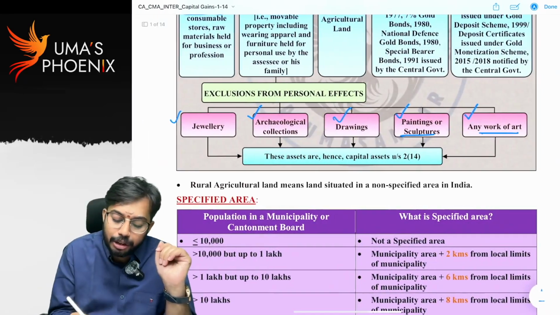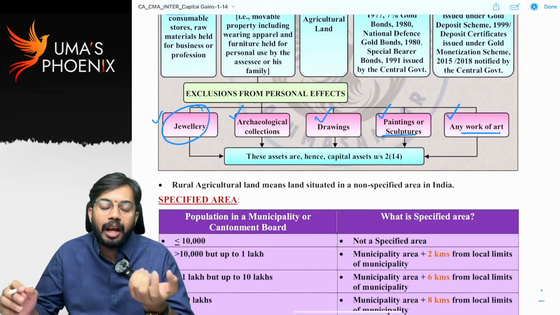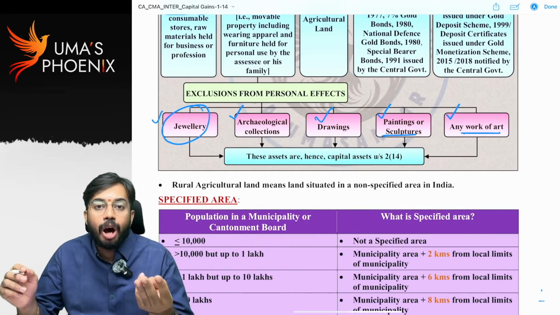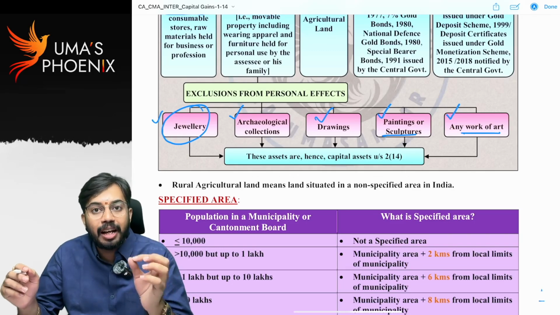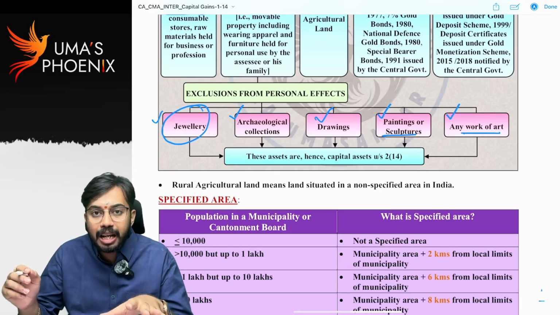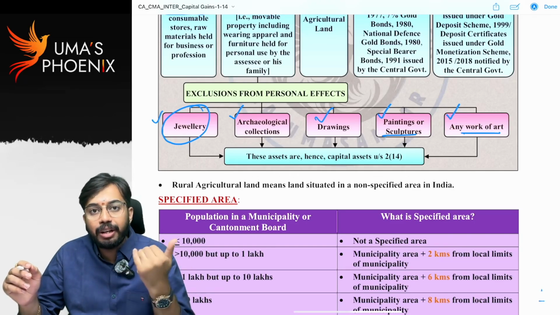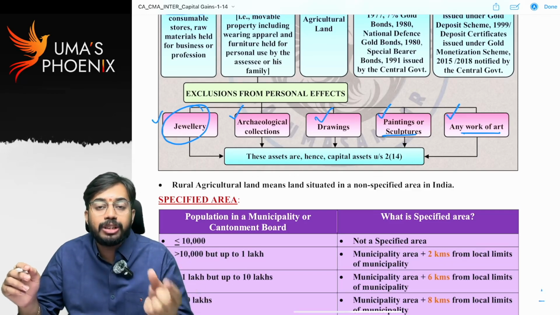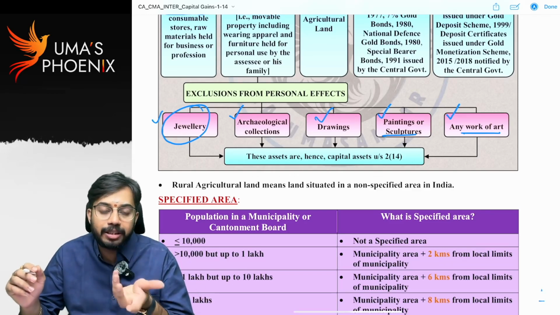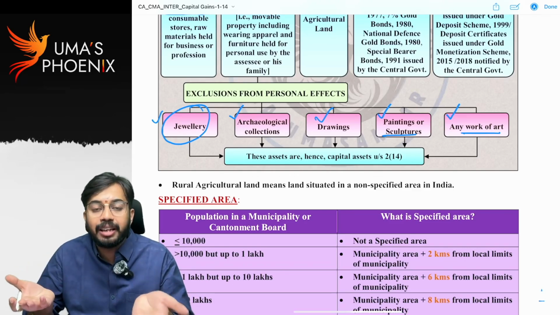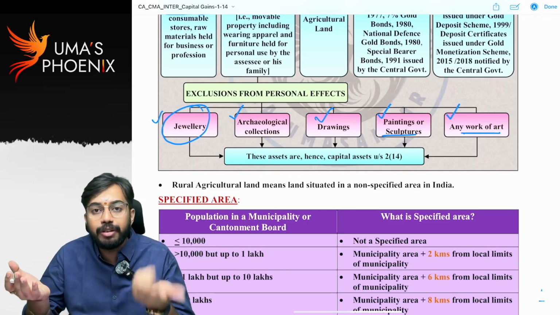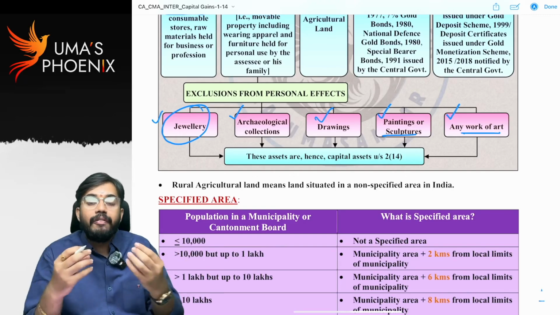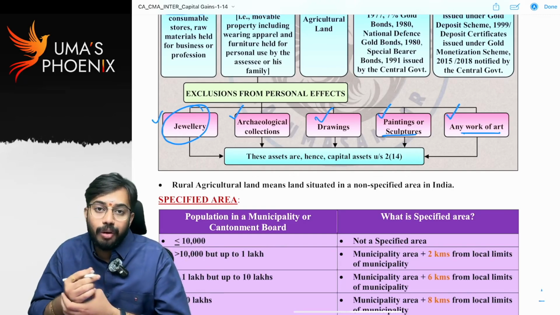What are exclusions? Jewelry. Jewelry means what? Any item which is made of gold or silver or platinum, or which is made of precious stones, that item we call as jewelry. Jewelry, even though it is movable asset, even though it is used for personal purpose, it is not a personal effect. Why? Because jewelry is excluded from definition of personal effect. So if jewelry is not a personal effect, then it is a capital asset. On transfer of jewelry, capital gains are required to be calculated. That's why whenever we sell gold, we will calculate capital gains on sale of gold. Are you able to understand?